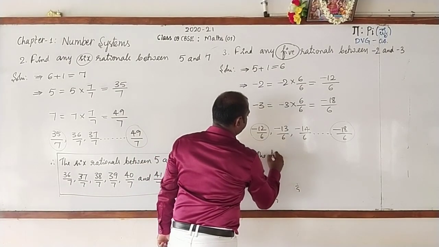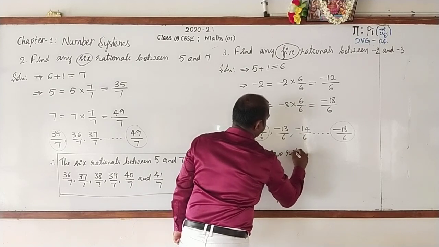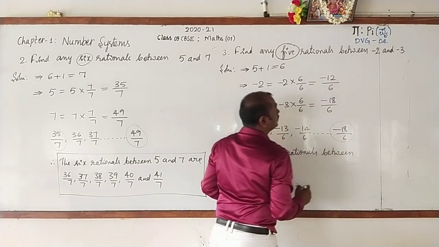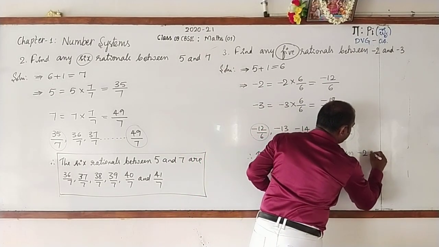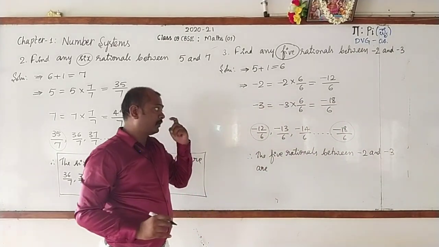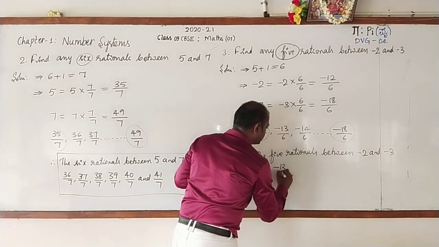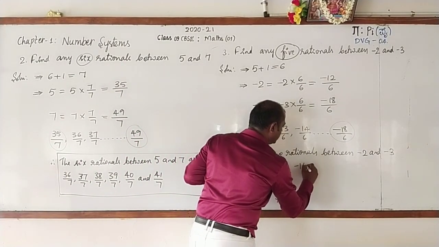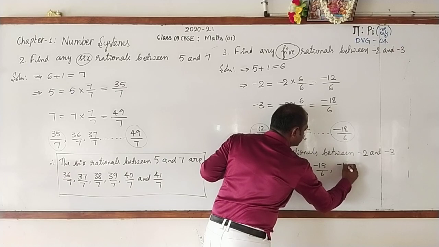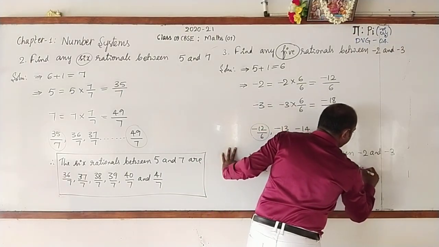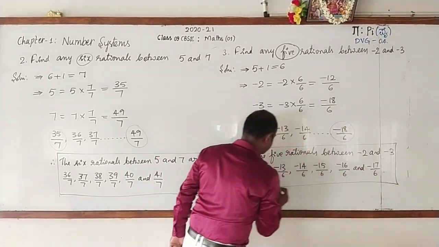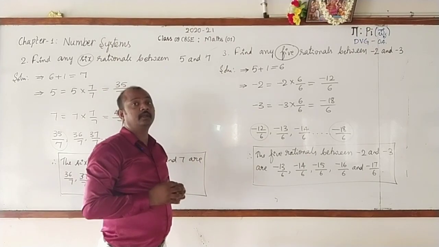Therefore, the 5 rationals between -2 and -3 are -13 by 6, -14 by 6, -15 by 6, -16 by 6, and -17 by 6. So these are the 5 rationals between -2 and -3.